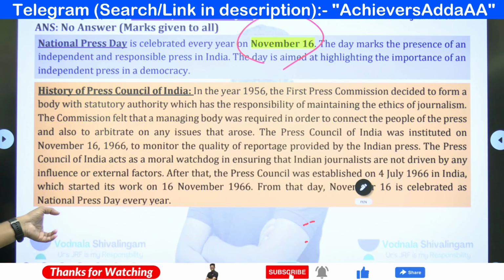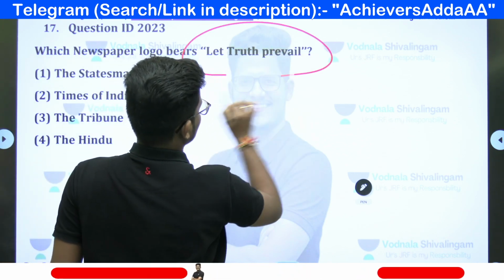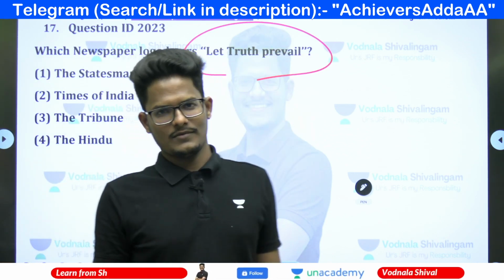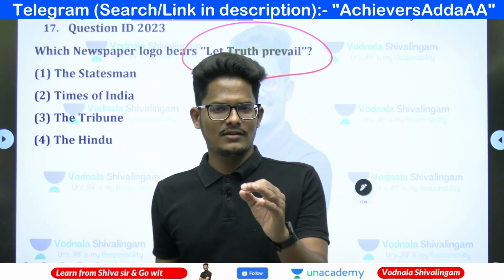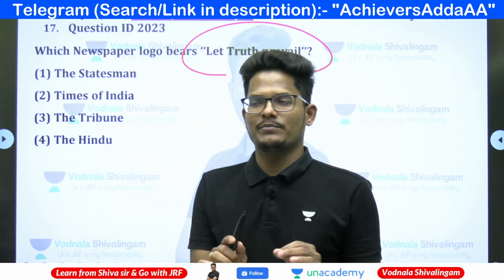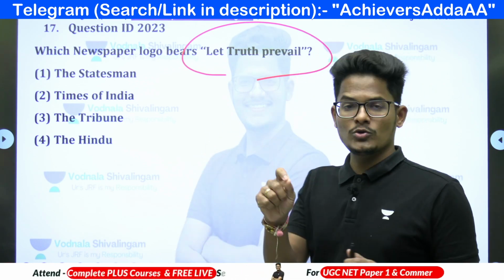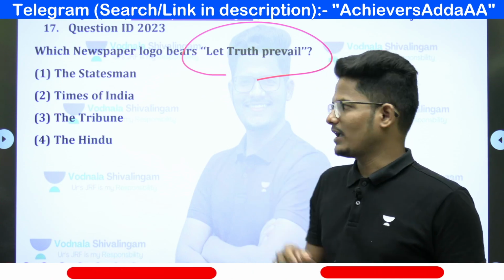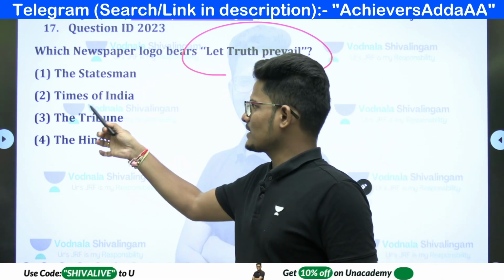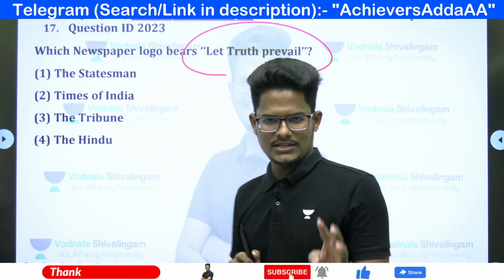Now you must answer this question. Which newspaper logo bears "Let Truth Prevail"? Do not check it on Google. Try to answer this question without checking on Google. Which newspaper has the logo "Let Truth Prevail"? The Statesman, Times of India, the Tribune and the Hindu. These are the 4 options.